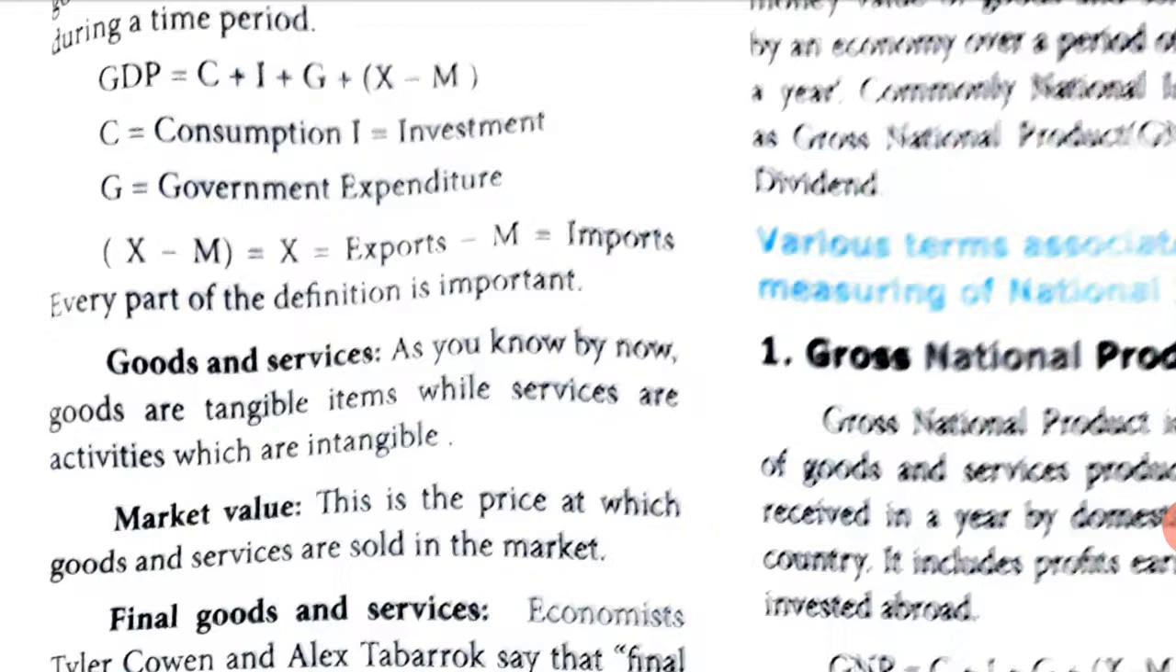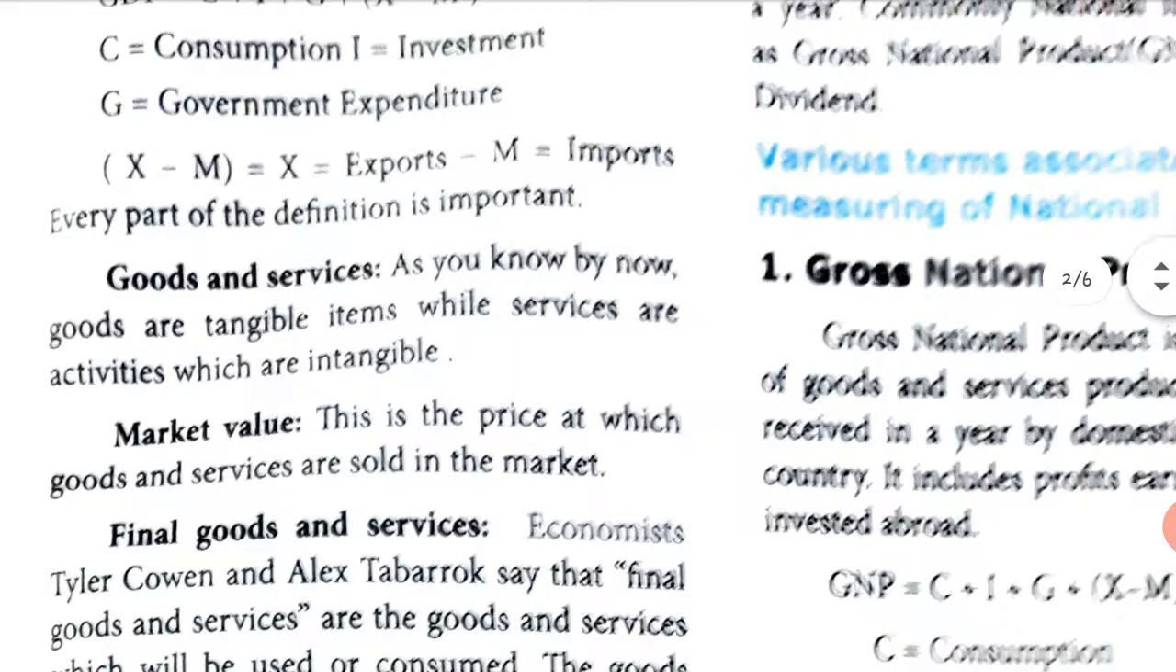Every part of the definition is important, so that part of the definition you should know. Goods and services. Let me tell you, goods are things which you can feel and touch. Services are activities which you cannot feel and touch. As you know by now, goods are tangible items. Tangible means which you can touch and feel, while services are activities which are intangible. That means you cannot touch and feel.